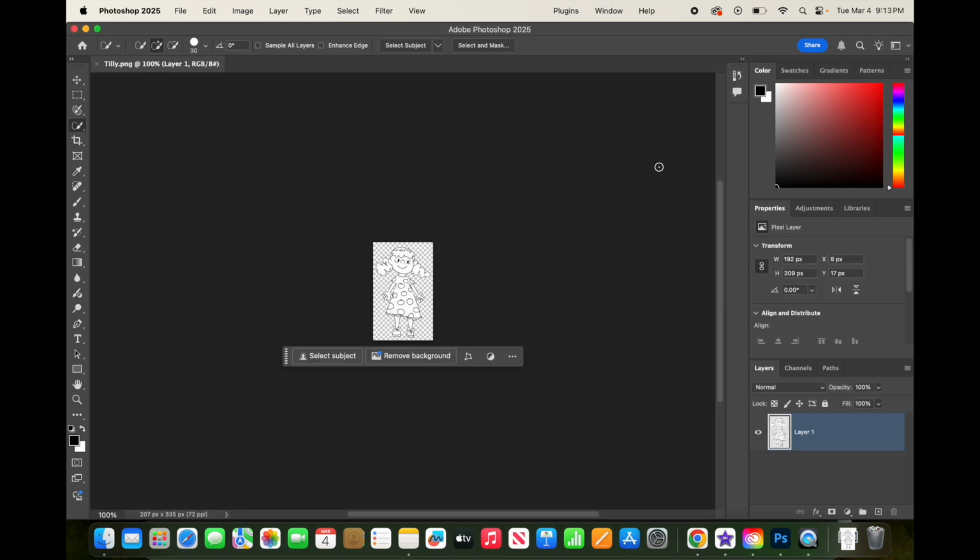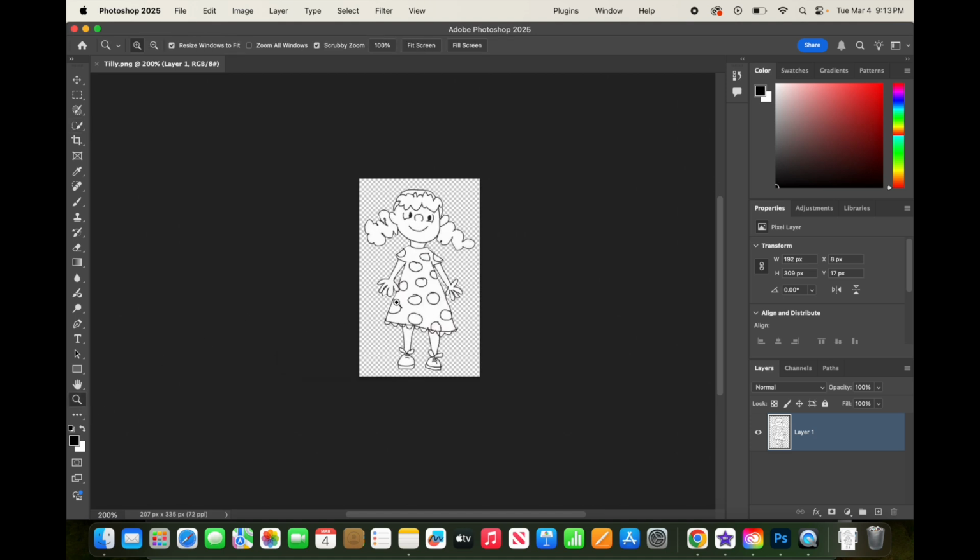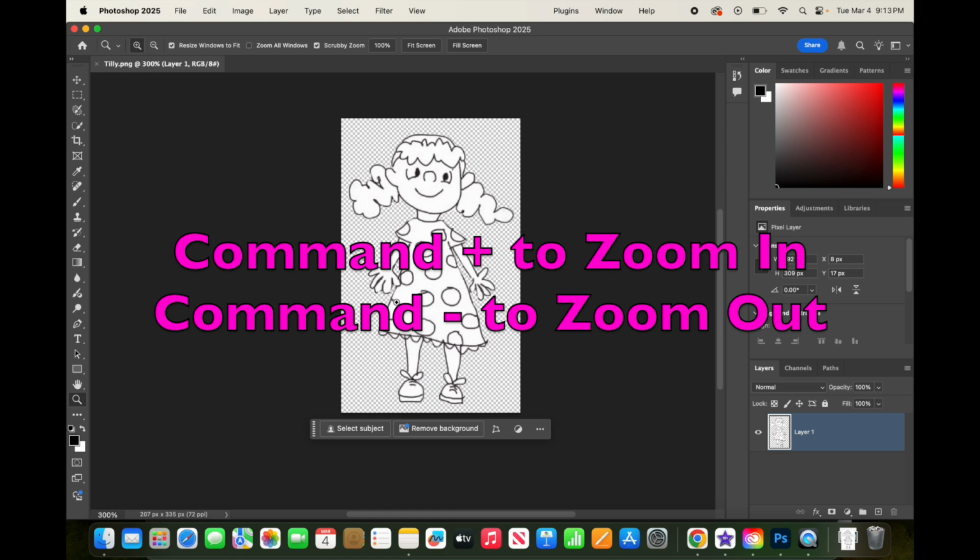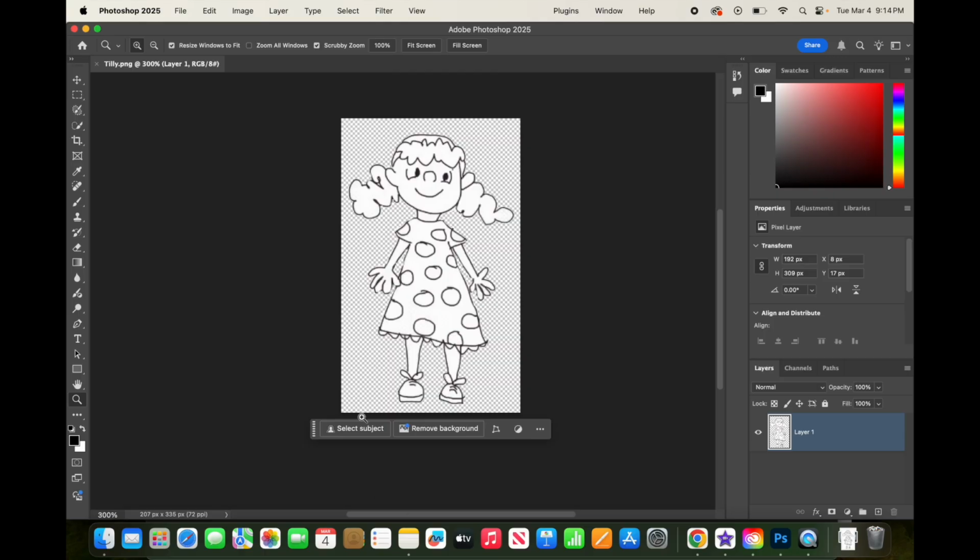Now Tilly's very small here because actually it's a small drawing. So I'm going to zoom in to make it larger. You can use the magnifying tool here and zoom in, but the shortcut is Command plus to zoom in and Command minus to zoom out. When I open this, you'll see that a layer is created.